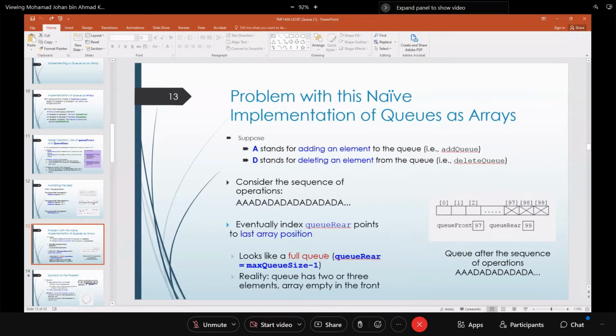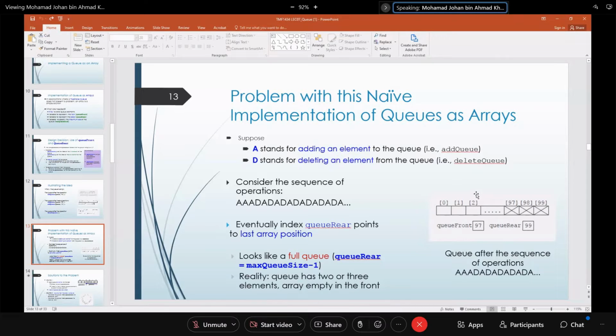Now, what is the problem here? Because queue front already moved until 97, the earlier part is actually empty. But queue rear is already 99, which is equivalent to max queue size minus 1.